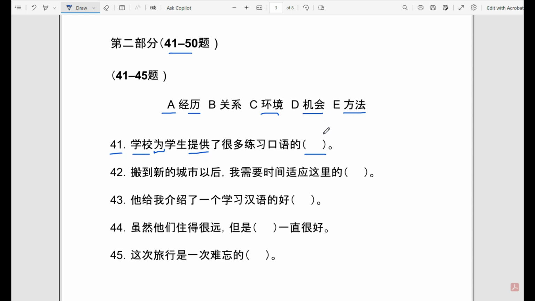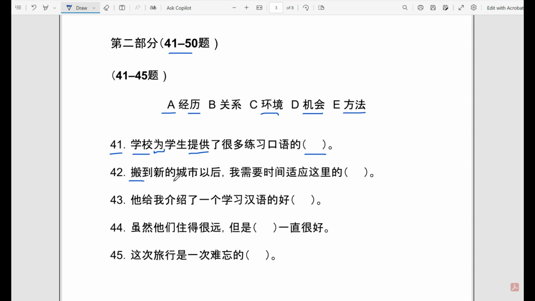It provides a lot of 机会, a lot of opportunities, or a lot of methods to exercise their speaking. D and E can both fit. So let's wait until we get through the rest of the sentences to see which one is left out by exclusion. That is also something you can do if you're not sure. So let's progress to number 42.